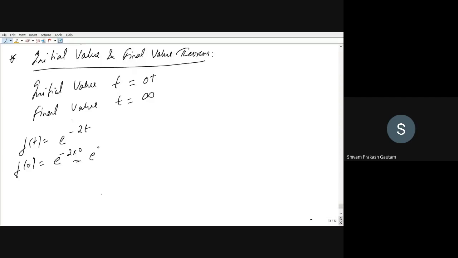So this will be equal to 1. Now, what is the value of this function if I put infinite, that is e to the power minus 2 into infinite? So this will be equal to e to the power minus infinite, which is 0.